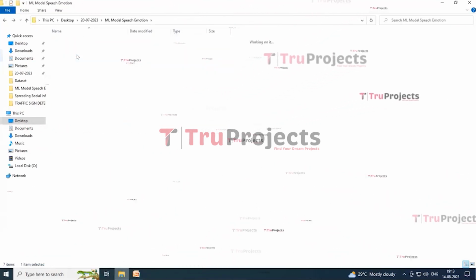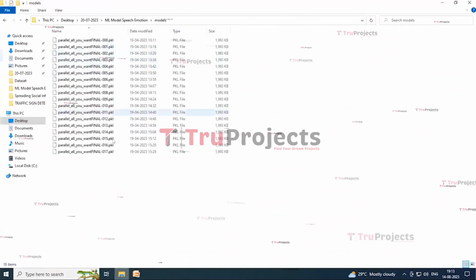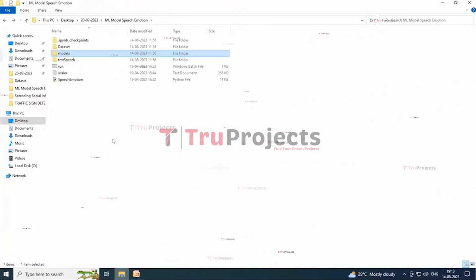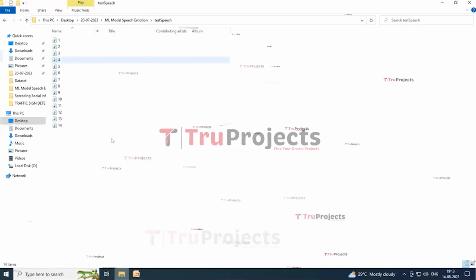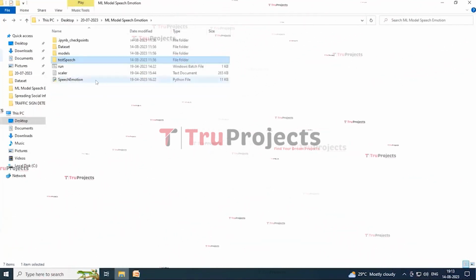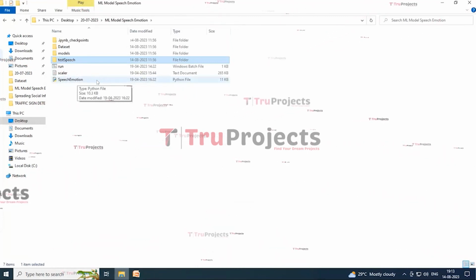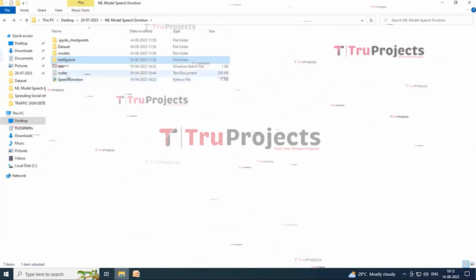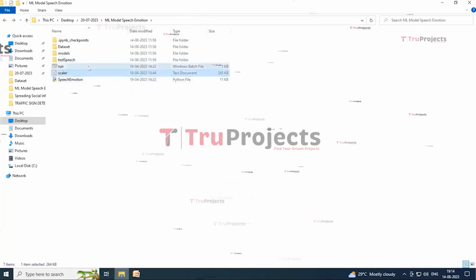Another folder named models. In this again we are containing some dataset for the model. Another folder, test speech. In this we are containing some testing speech for testing it. And this is the main Python file which is containing the Python script in it. And here this is a scalar.txt file. This is a run.bat file.